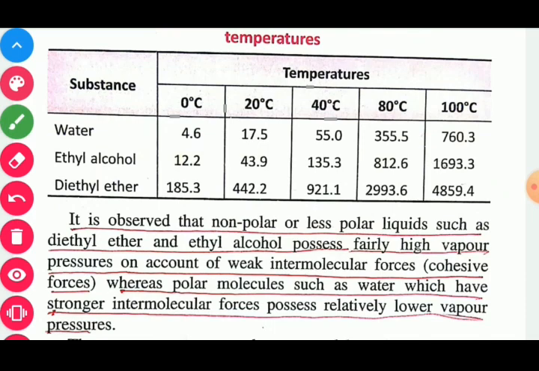It is observed that non-polar or less polar liquids such as diethyl ether and ethyl alcohol possess fairly high vapor pressure on account of weak intermolecular forces, whereas polar molecules such as water, which have strong intermolecular forces, possess relatively lower vapor pressure. Means vapor pressure is inversely proportional to intermolecular forces.